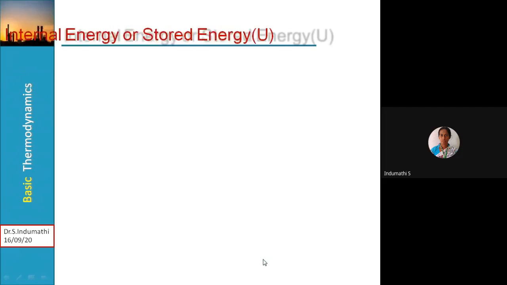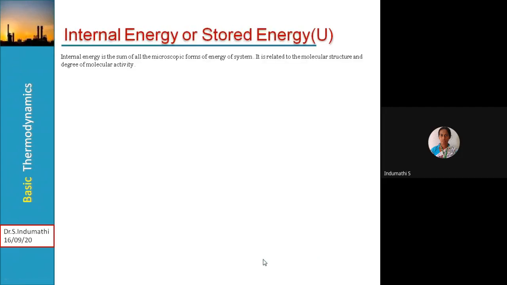Then what is internal energy? It is also a stored energy, generally represented with the letter U. Internal energy is the sum of all microscopic forms of energy of a system. It is related to the molecular structure and degree of molecular activity.